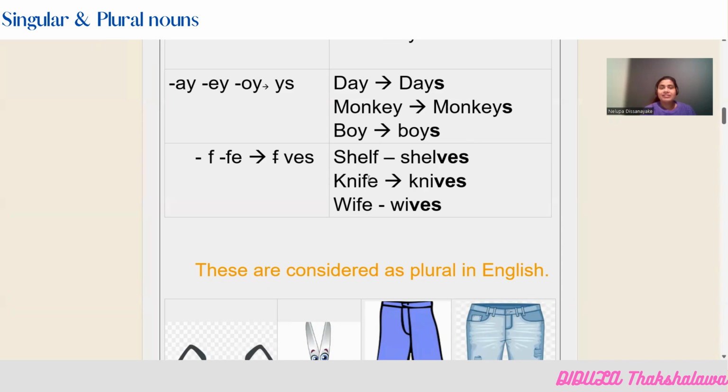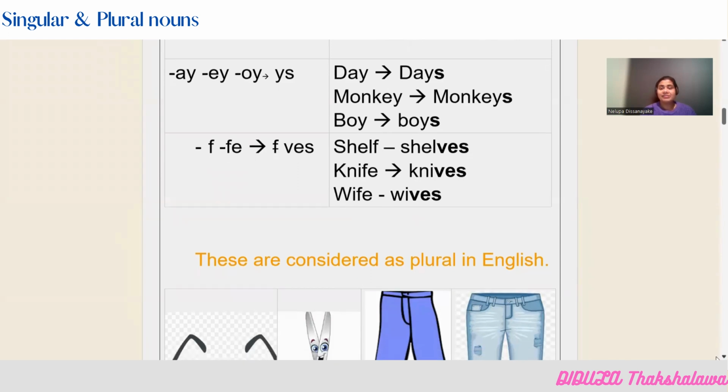Knife. Last two letters are FE. So now you have removed both the letters FE and converted this into a plural as knives. So wife, wives. So basically, if a noun ends with letter F or FE, what you have to do is remove either letter F or both the letters FE and then add VES. I think this is clear for you.